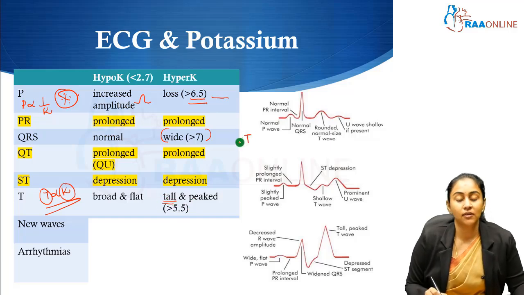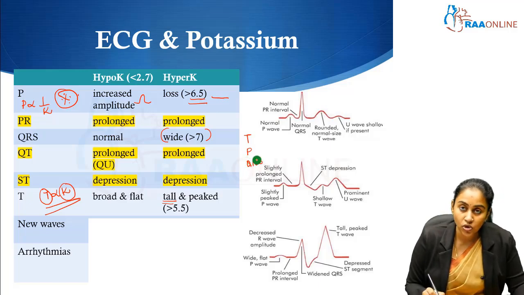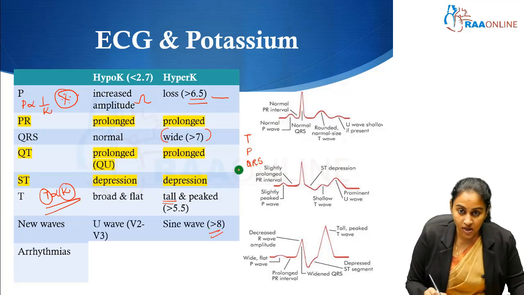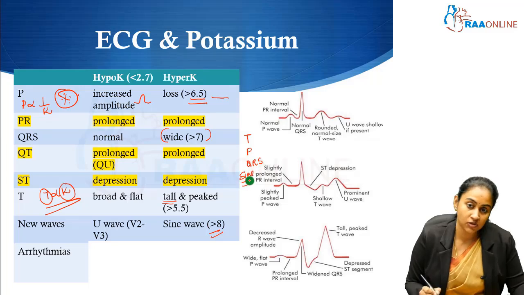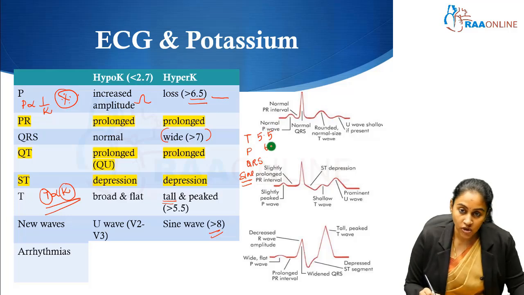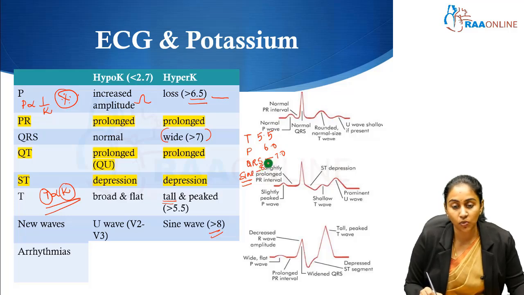As the potassium increases to above 6.5, the P waves are going to be lost. As the potassium increases further and becomes more than 7, the QRS also becomes wider. And finally, when the potassium is going to be more than 8, the patient starts developing new waves, which are sine waves. So remember, tall T, potassium more than 5.5. Loss of P, potassium more than 6. QRS wide, potassium more than 7. And sine wave, potassium more than 8. So the ECG changes also help us to roughly have an idea, an estimate of what level of potassium the patient could be actually having.